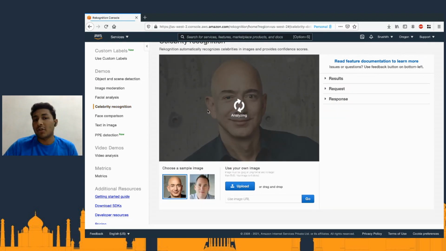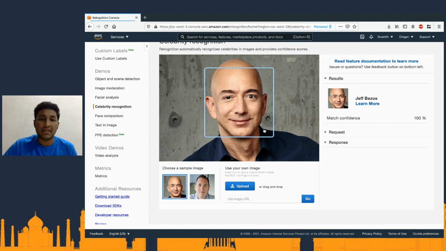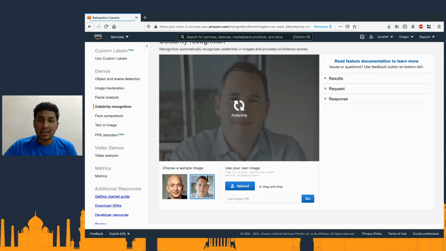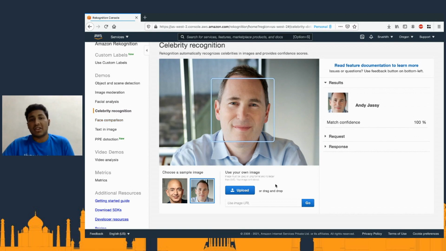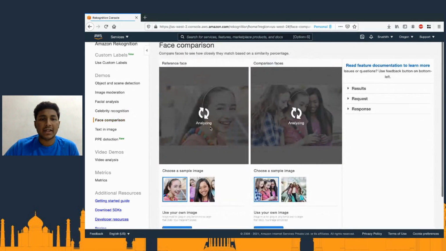Celebrity detection, of course, we know who this person is. It's Jeff Bezos, and then this is Andy Jassy. And so you can try out, upload multiple images. Rajinikanth, Shah Rukh Khan, you can upload, and you will be able to see the celebrities.